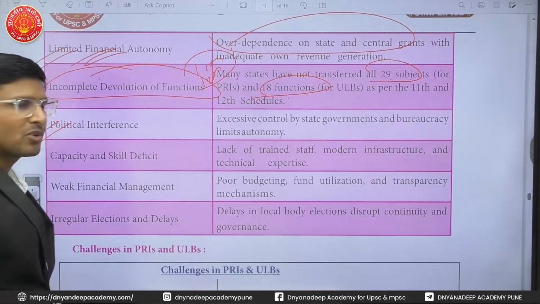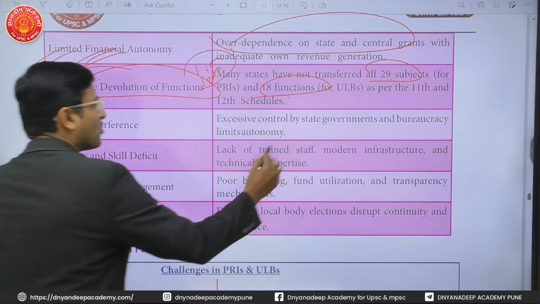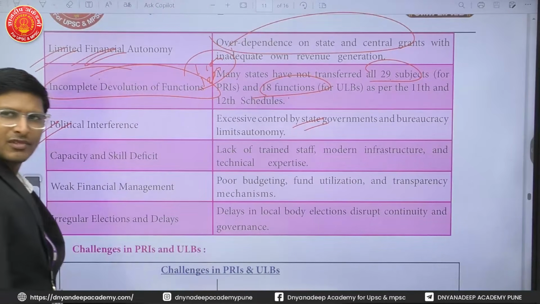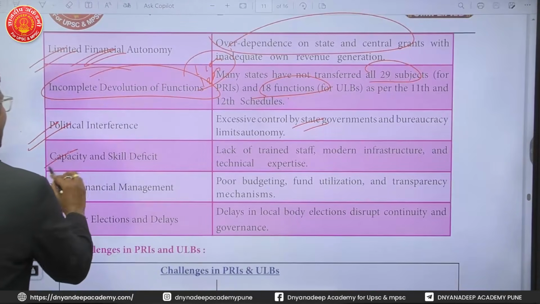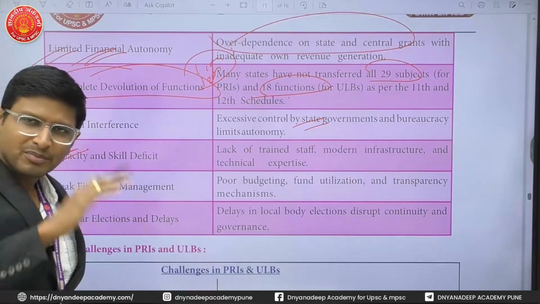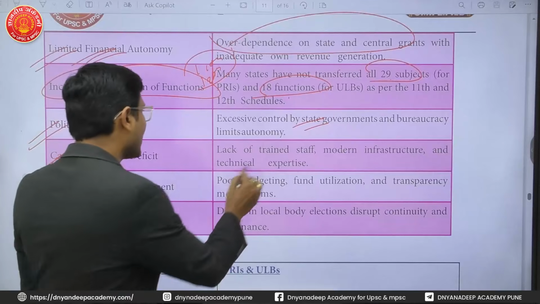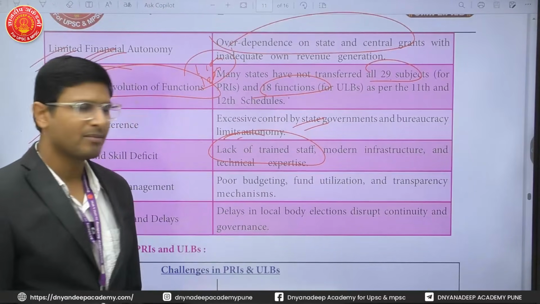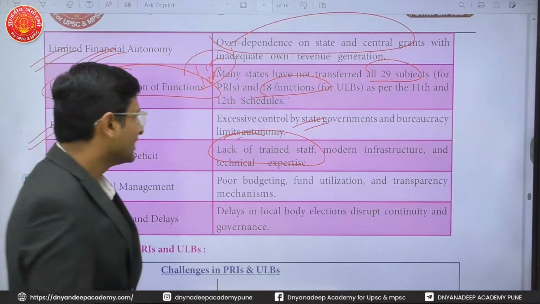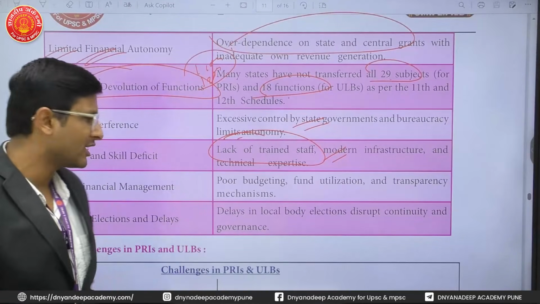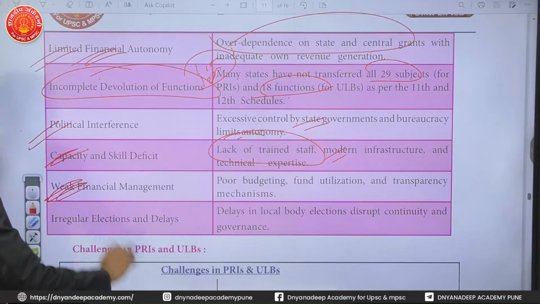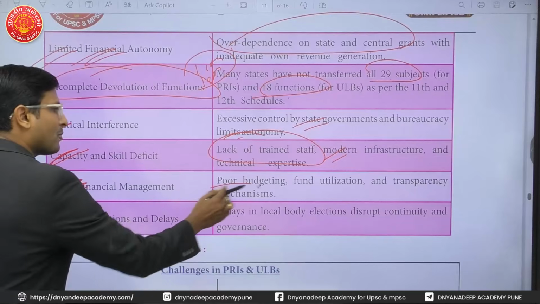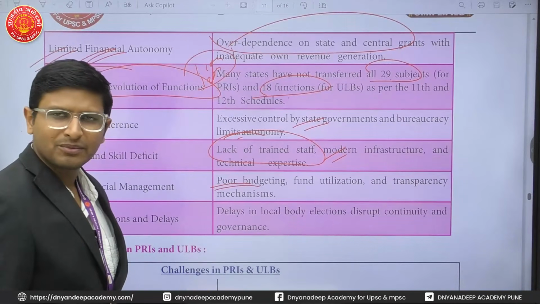Political interference is of course always there because the state government wants to control it. That is also a problematic thing. Capacity and skill deficit. The staff working there lack training. They are not properly trained. There is a lack of modern infrastructure and technical expertise. Weak financial management is there. There is no proper budgeting, auditing, transparency, fund utilization.